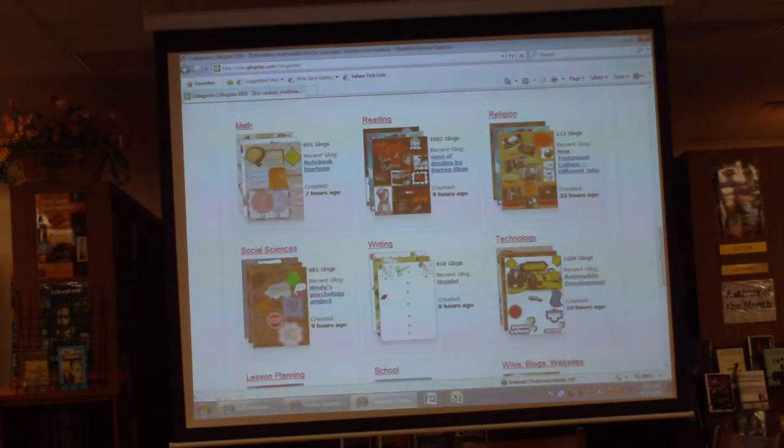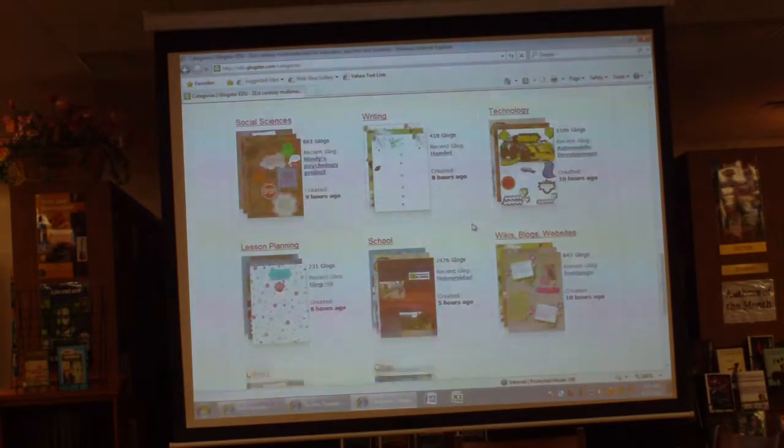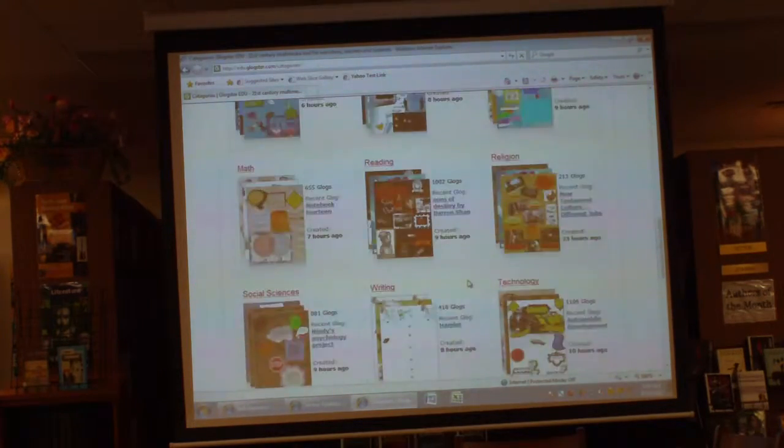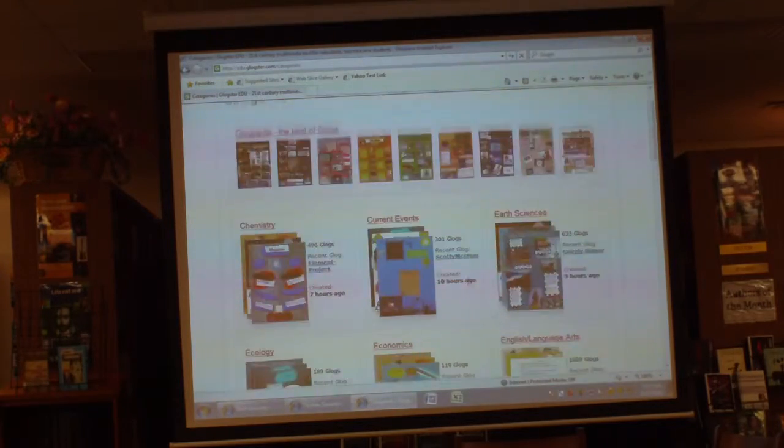And as you can see, even with math, it says 655 blogs. So that's a lot of material to vet through if you're going to look at that. But there's some good stuff out there. So it's got all of this repository for different places that you can go and find things. And maybe you find one that's good already. Or maybe you find one that you want to use as an exemplar for your students when you assign a particular topic with this. And you can find those and show them and say, this is kind of what you're capable of. And so that's kind of where we can go and find some things.